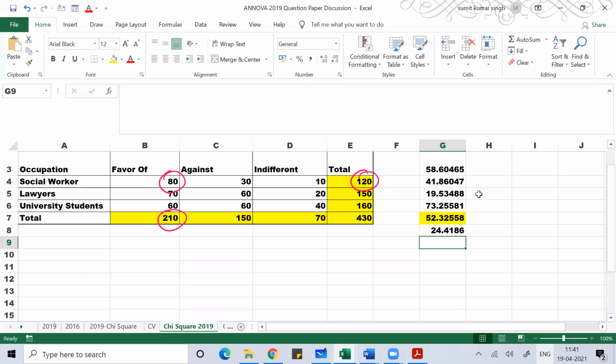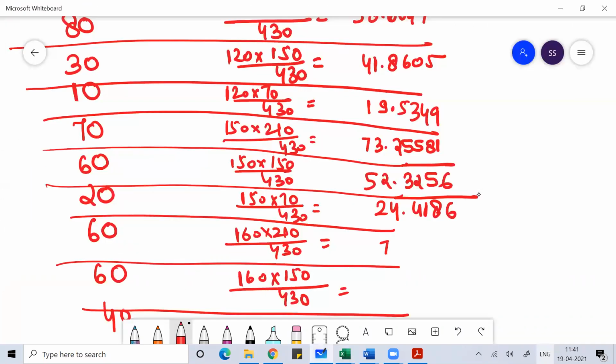Then after that, you do 210 into 160 divided by 430. If you do, you'll get 78.1395.